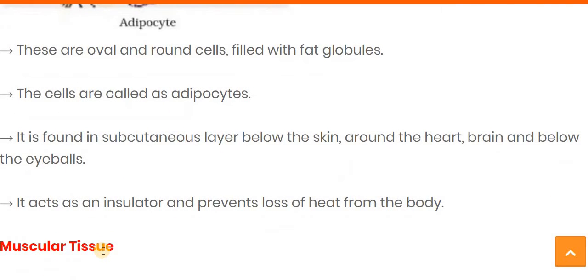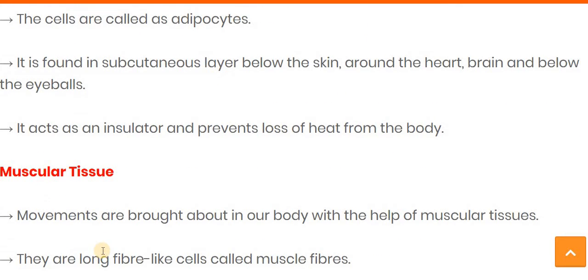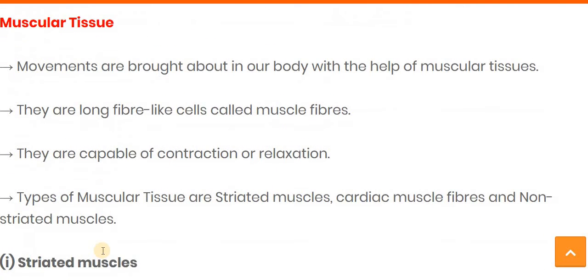These are oval and round cells filled with fat globules, called adipocytes, mostly found below the layer of the skin and around the heart, brain, and below the eyeball. It acts as an insulator and prevents the loss of heat from the body.